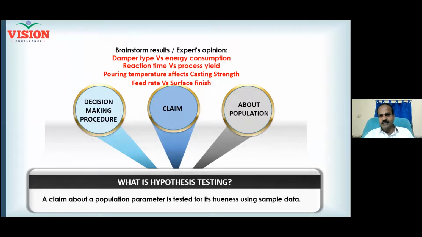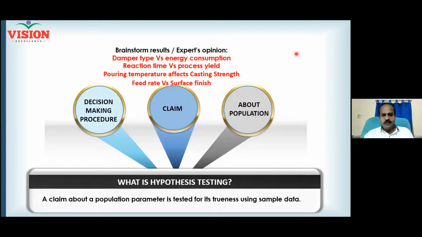One is electrical damper, another one is thermal damper. So there are two types, and your brainstorming discussion and experts' opinion are all telling that damper type is responsible for the energy consumption.